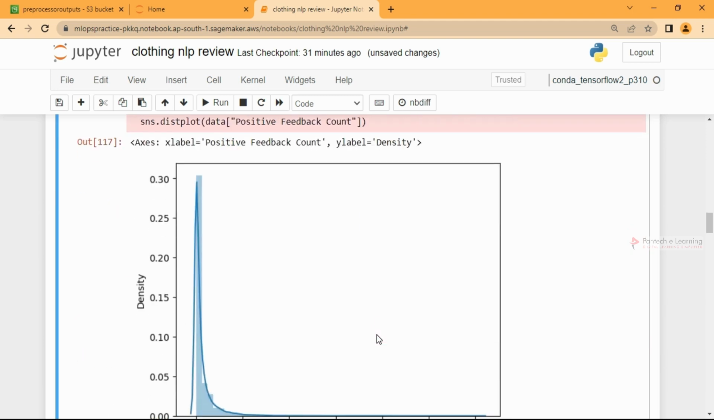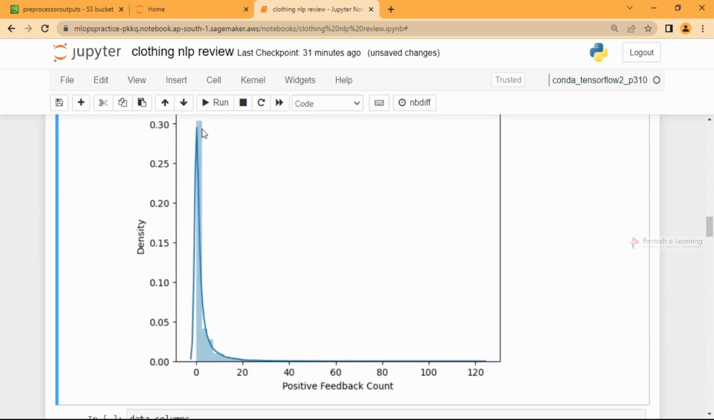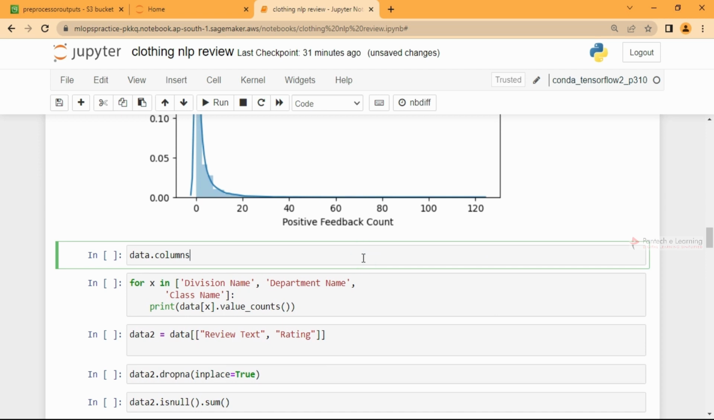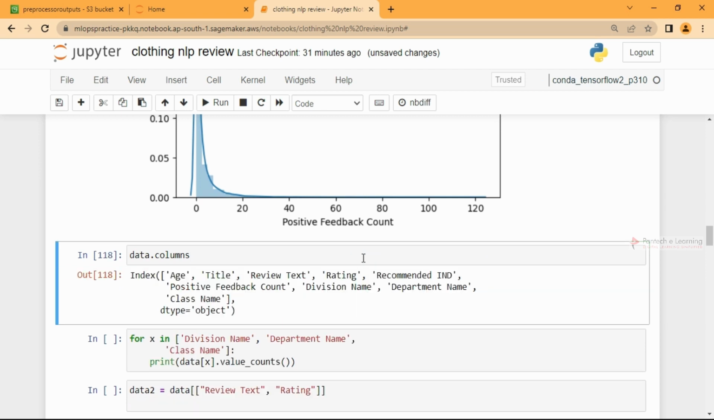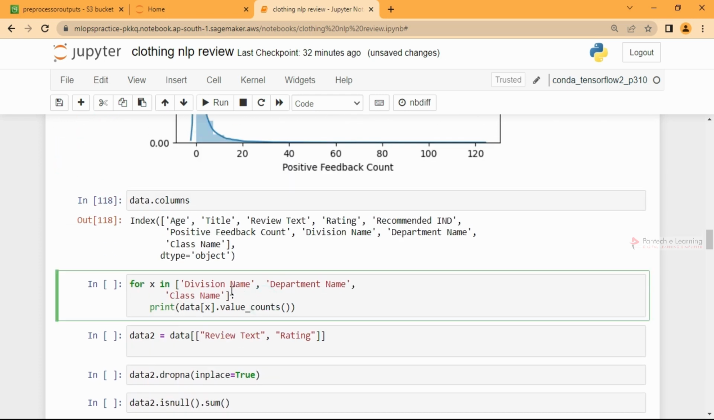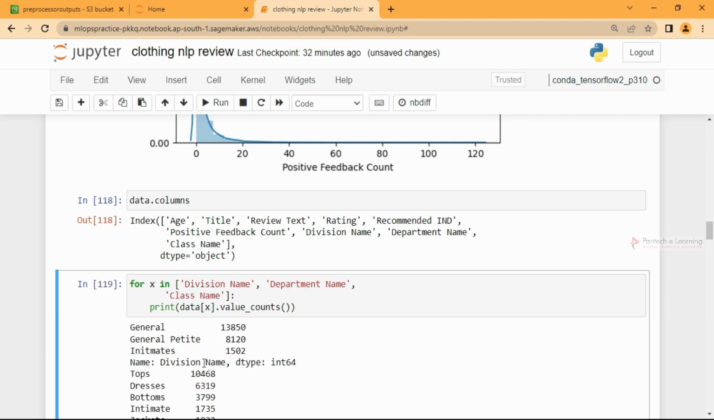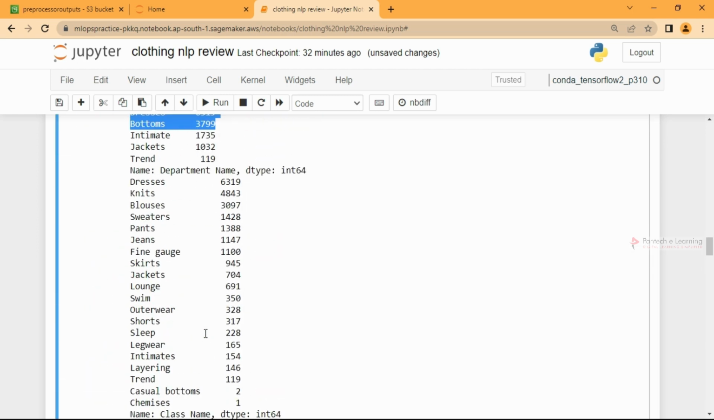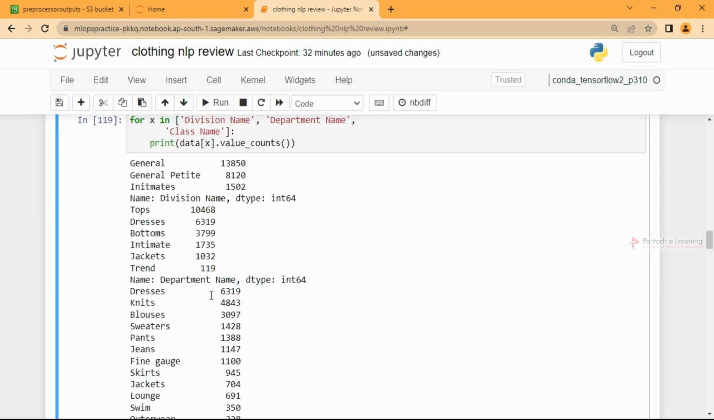Positive feedback count, we can see mostly it is around 0 to 20, and we have some values around 120. And these are the columns. We have other columns too, and we are accessing them one by one and seeing how they are distributed. Let us take division name, department name, and class name, and get the value counts. This shows what type of dress it is, split into parts, and you can see what is present there.